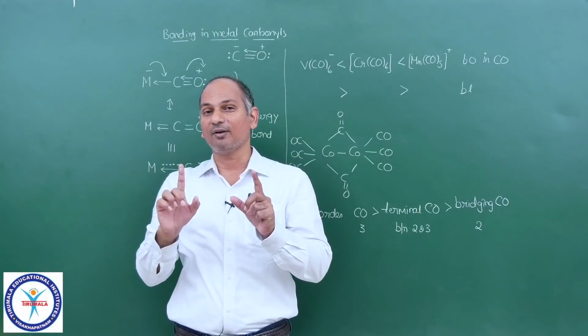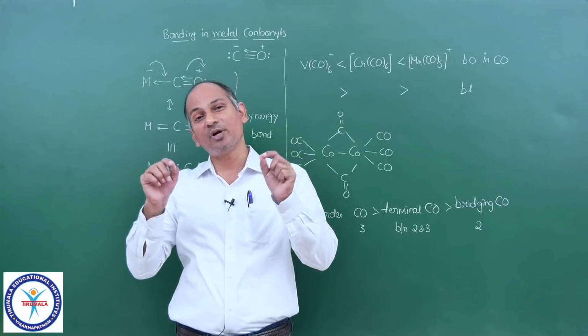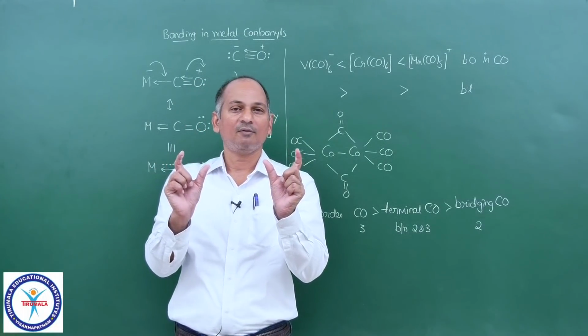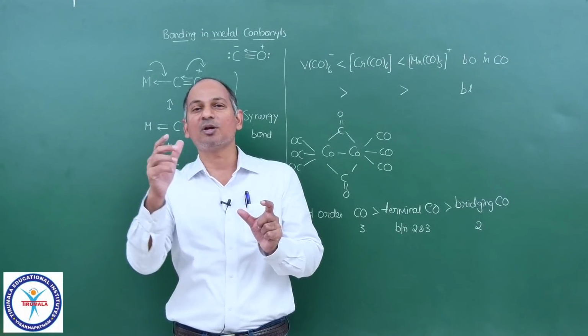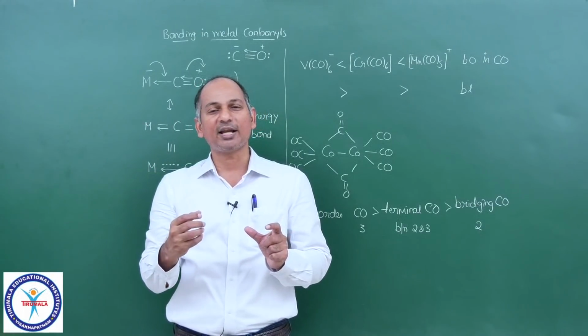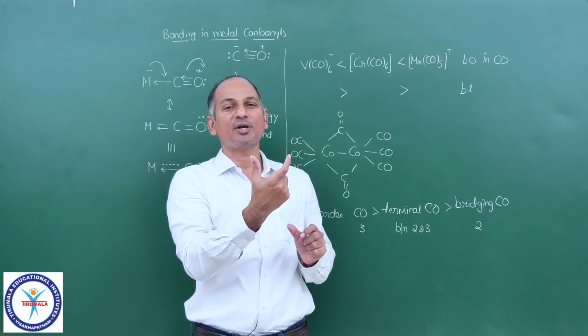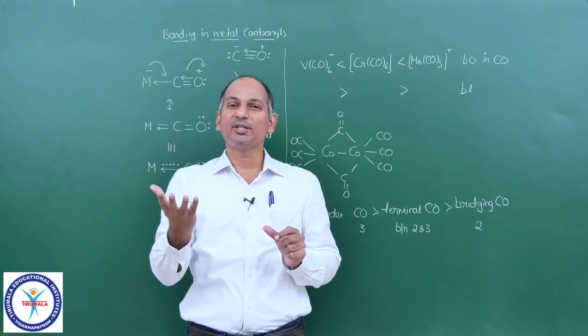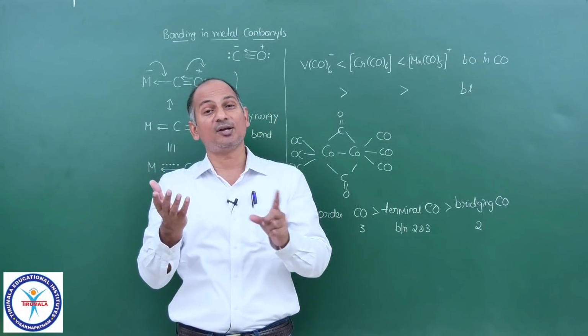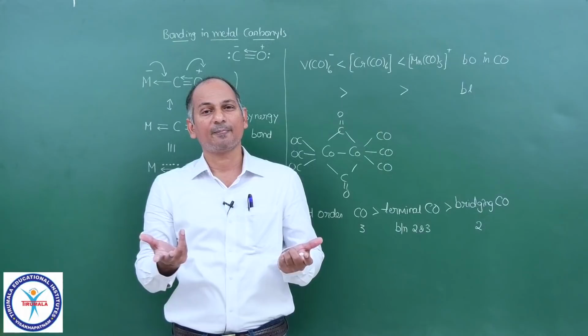And you must be very careful about the bond order of which bond he is asking, the metal-carbon bond or the carbon-oxygen bond. When the metal-carbon bond has more and more bond order, that means the metal has greater tendency to donate electron density, and the bond order in carbon monoxide will decrease. So the more the metal-carbon bond order, the lesser will be the carbon-oxygen bond order, and vice versa.